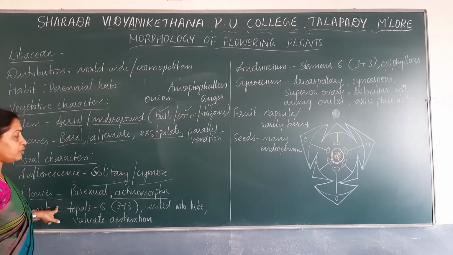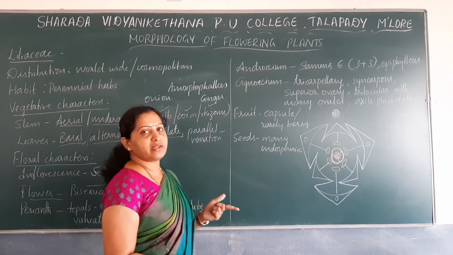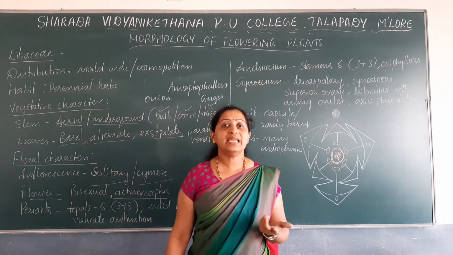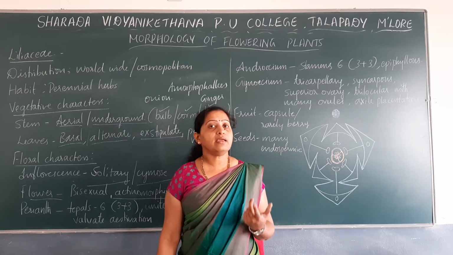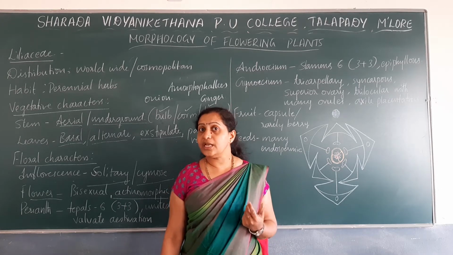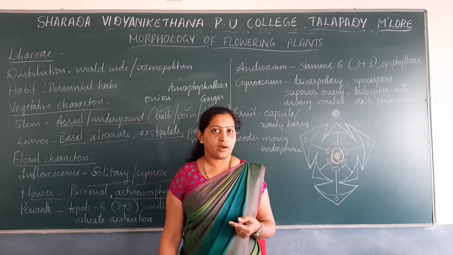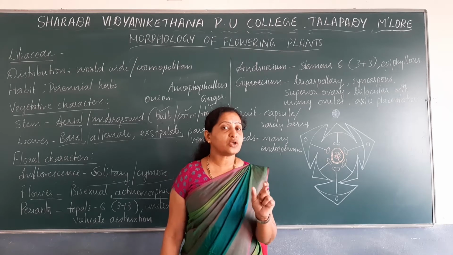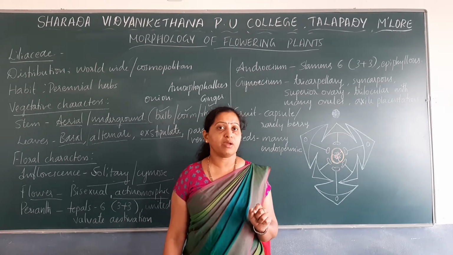Then we have to note down about each whorl of a flower. As I mentioned earlier, many times I have given the example of lily. Lily is a member of Liliaceae. You know that lily has got only three whorls. They do not have distinct calyx or corolla. The calyx and corolla are not differentiated. They are undifferentiated. You have to remember this.